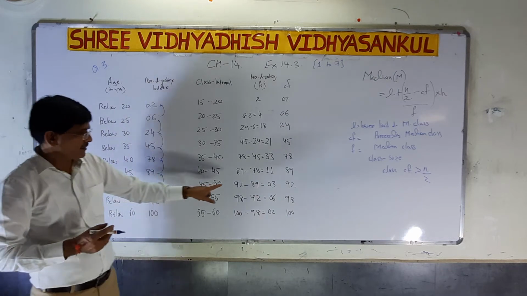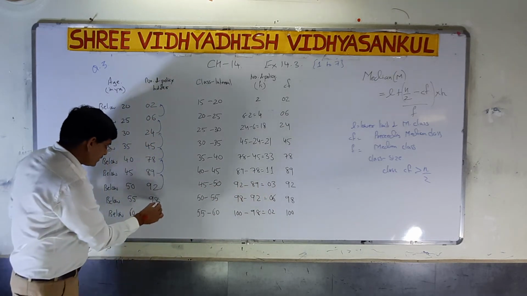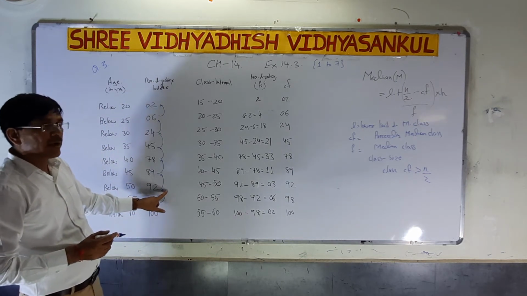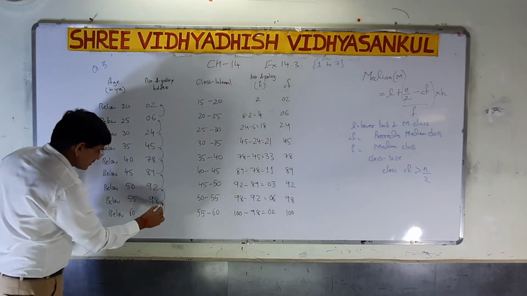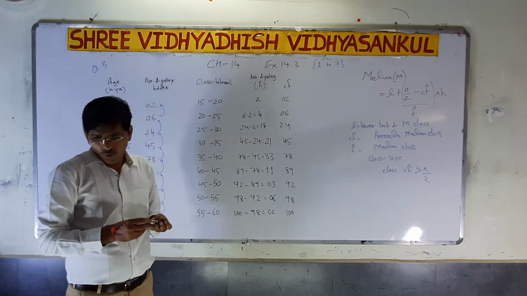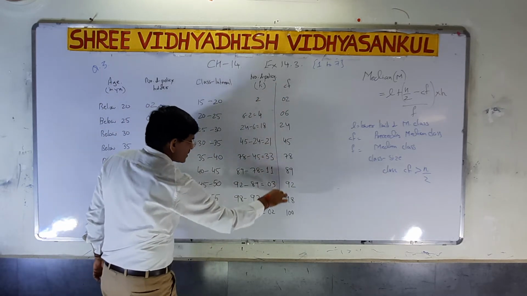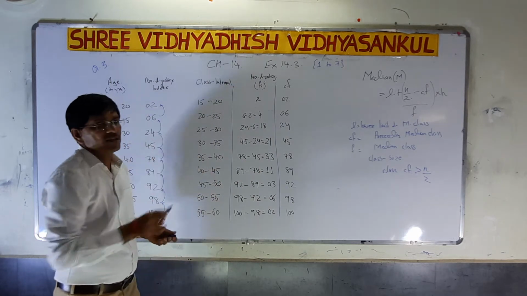92 minus 80, 92 minus 89, that is 3. And 98 minus 92, that is 6. And last, 100 minus 98 is 2. Why do I have to find frequency? Because when we simplify the sum, we need frequency.